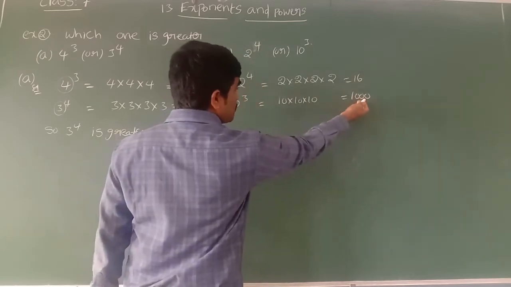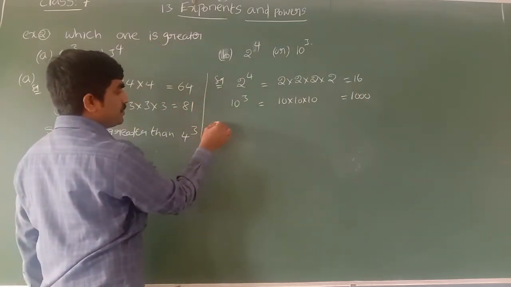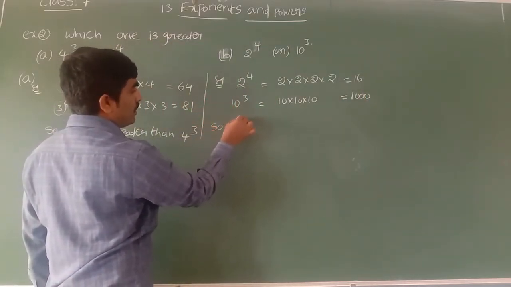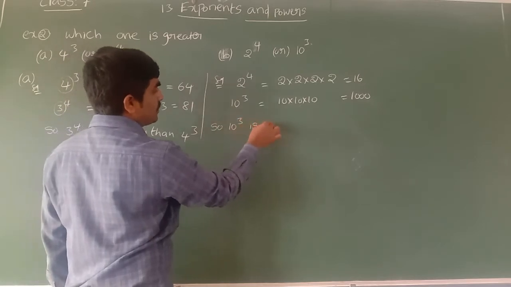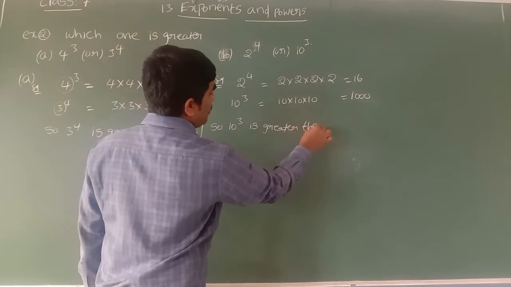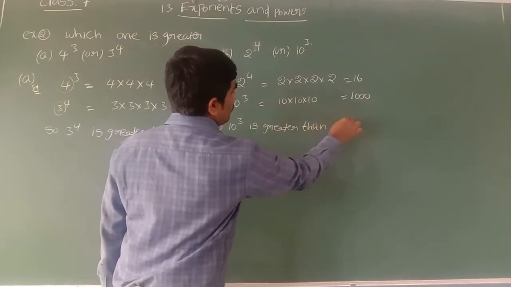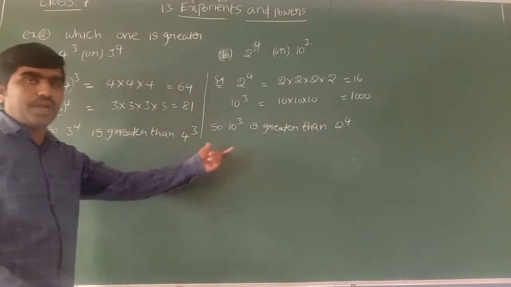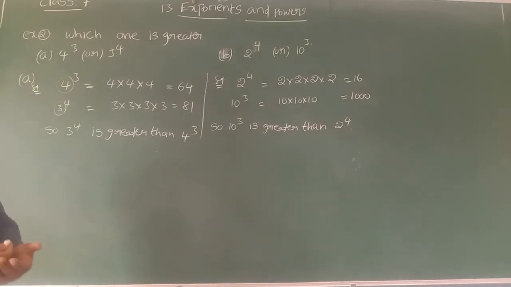16 and 1000. The greater number is 1000. This I got from 10 power 3. So what can we write? 10 to the power of 3 is greater than which number? It is greater than 2 to the power of 4. So that is the way we can identify the greater number and the smaller number.